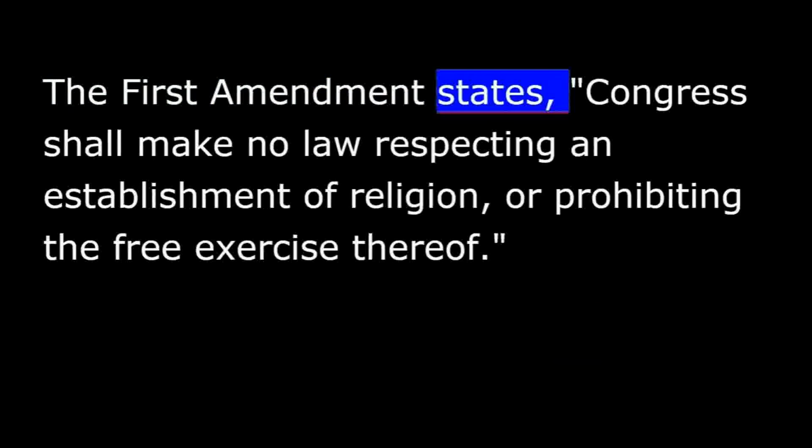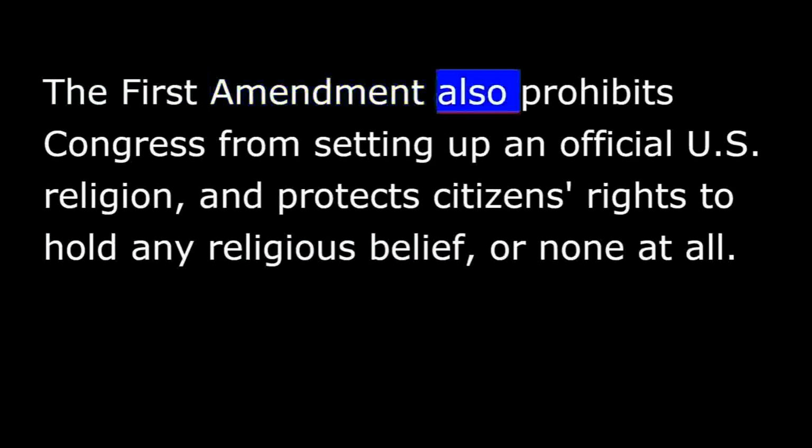The First Amendment states, "Congress shall make no law respecting an establishment of religion, or prohibiting the free exercise thereof." The First Amendment also prohibits Congress from setting up an official U.S. religion and protects citizens' rights to hold any religious belief, or none at all.